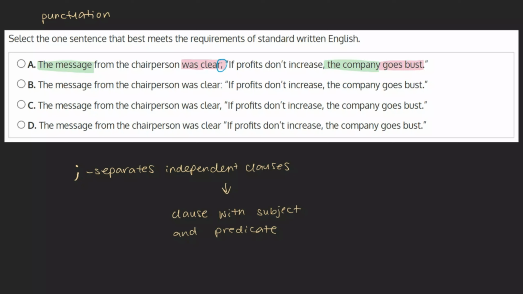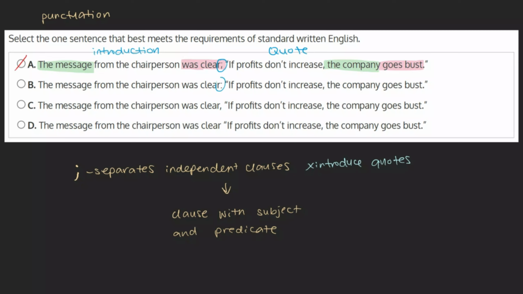However, we also need to pay attention to the relationship between these two clauses. Taking a closer look, we can see that the first clause serves as an introduction to the second clause, and, more importantly, the second clause is a quote. As semicolons, generally speaking, are not used to introduce quotations, we can mark this choice as incorrect.